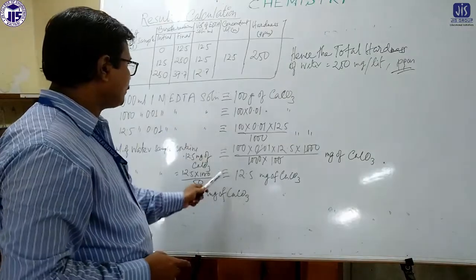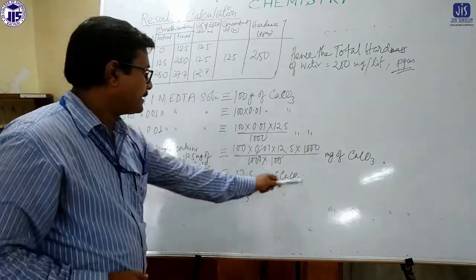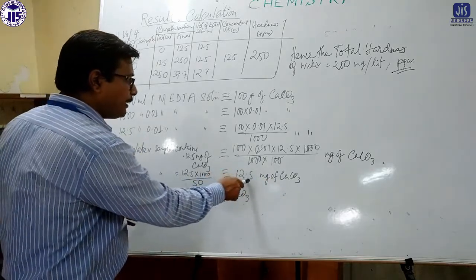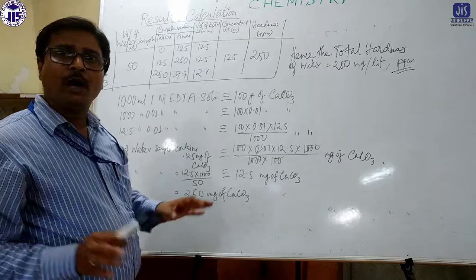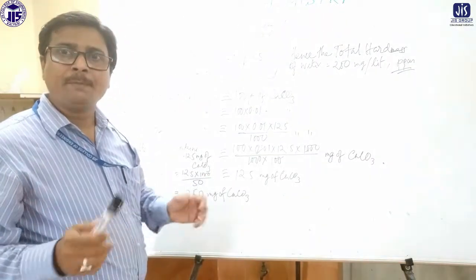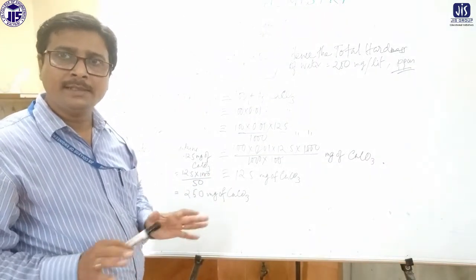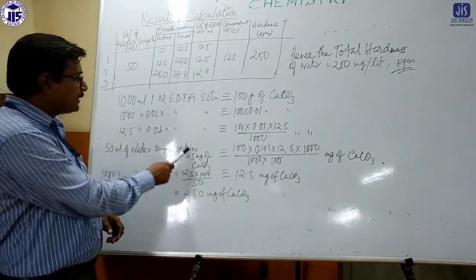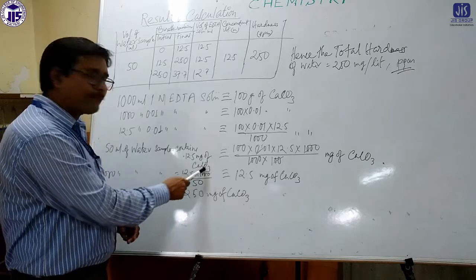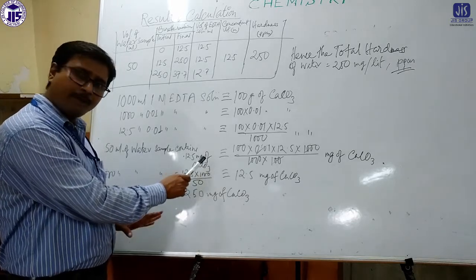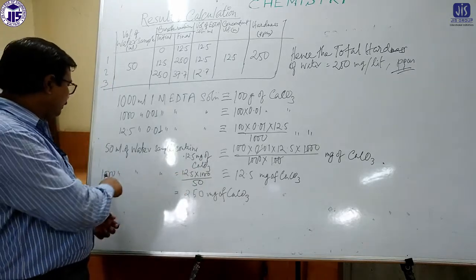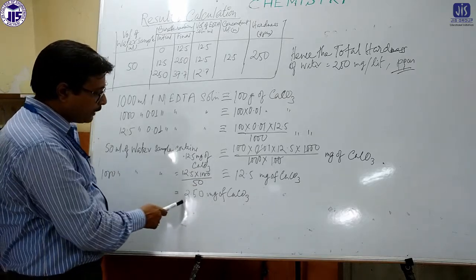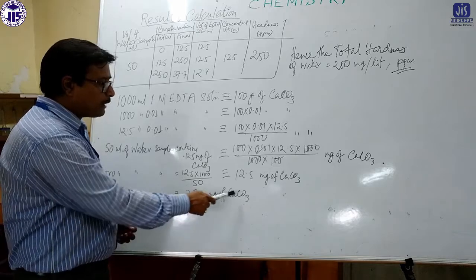Now this 12.5 milligram of CaCO3 is for how much sample? We took 50 ml. So we can write that 50 ml of water sample contains 12.5 milligram of calcium carbonate. Now for 1000 ml, after calculation we find 250 milligram of calcium carbonate.